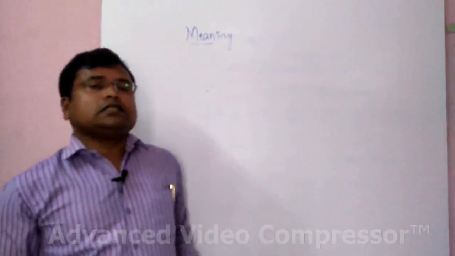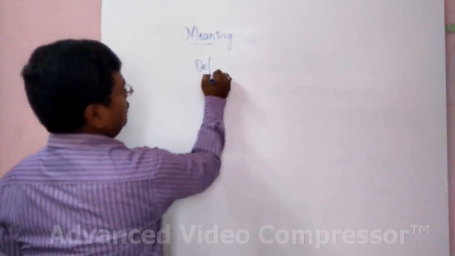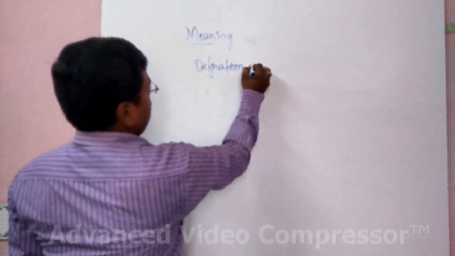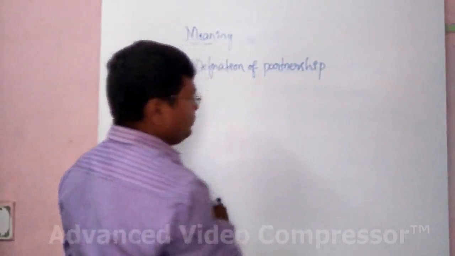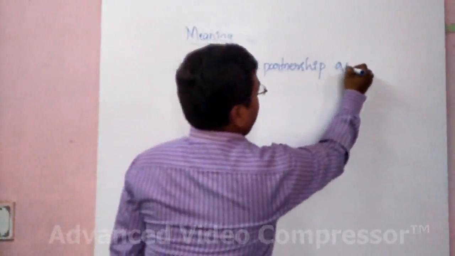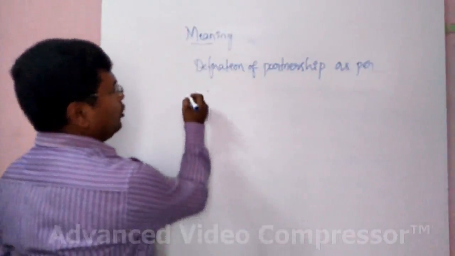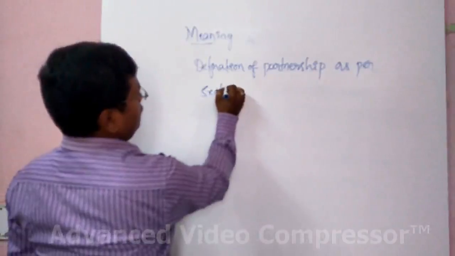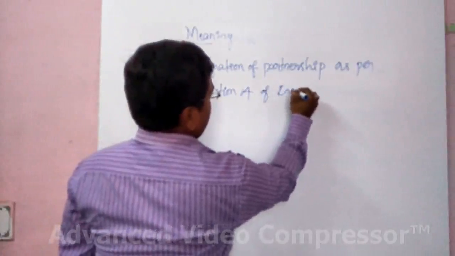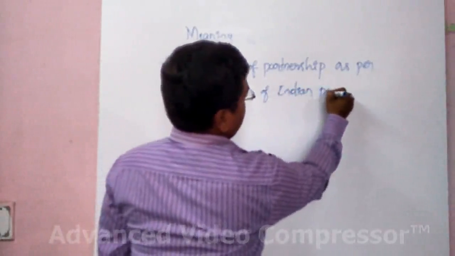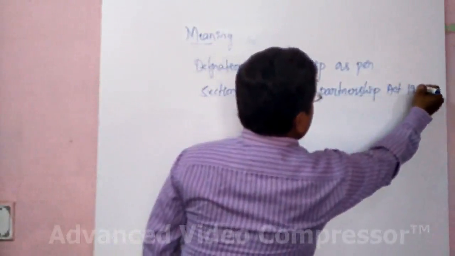Okay, now let us discuss the exact definition of a partnership. The exact definition of partnership as per the Indian Partnership Act, or as per Section 4 of the Indian Partnership Act of 1932.